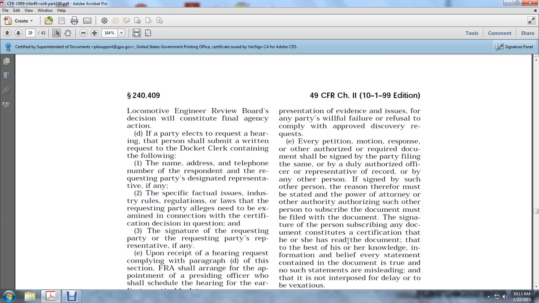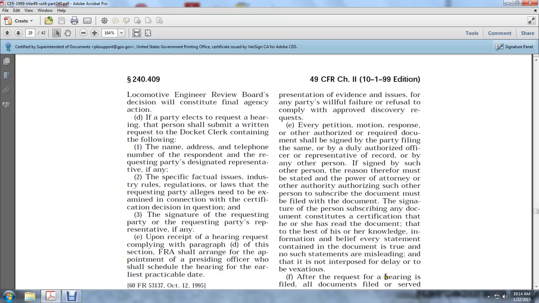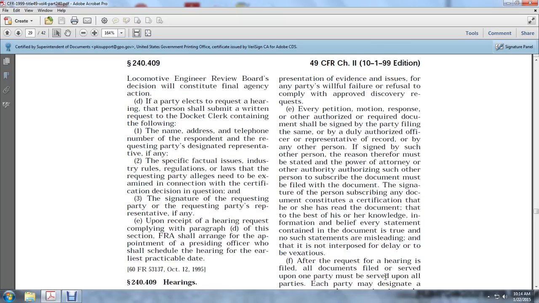Each petition, motion, response, or other authorized or required documentation shall be signed by the party filing the same. The duly authorized officer or representative of record may sign, or any other person may sign if the reason is stated, such as a power of attorney or other authority authorized. The document to be filed must bear the signature of the person subscribing. A person subscribing any document constitutes a certification that he or she read the document, and to the best of his or her knowledge, information, and belief every statement contained in the document is true, and no such statement is misleading, and that it is not interposed for delay or to be vexatious.